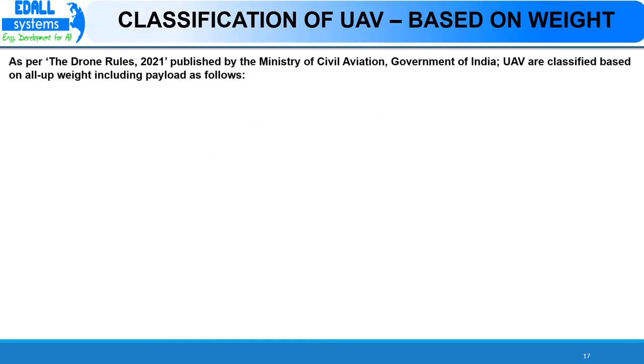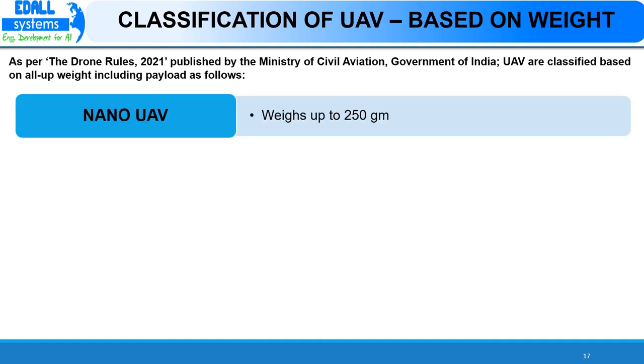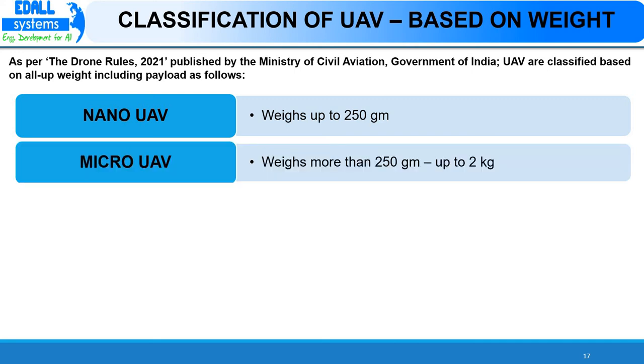As per Drone Rules 2021 published by the Ministry of Civil Aviation, unmanned aerial vehicles are classified based on weight including payload into 5 types. They are nano unmanned aerial vehicle weighing less than or equal to 250 grams, micro unmanned aerial vehicle weighing more than 250 grams but less than or equal to 2 kg,